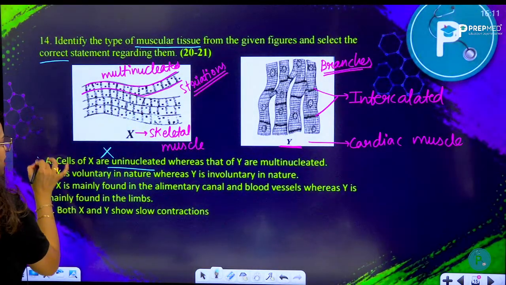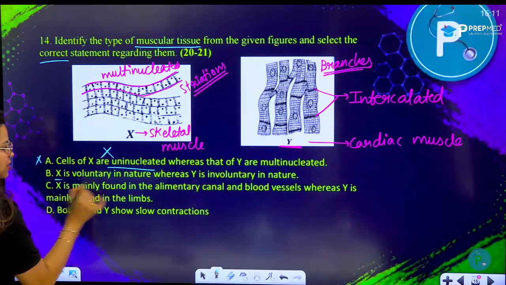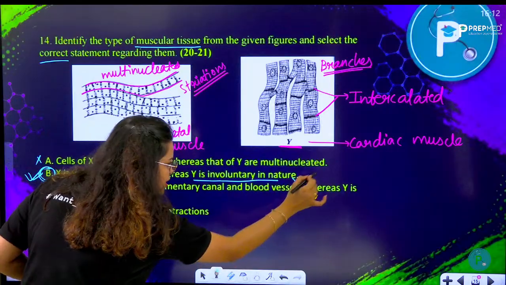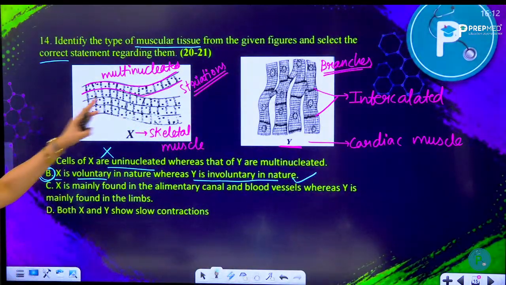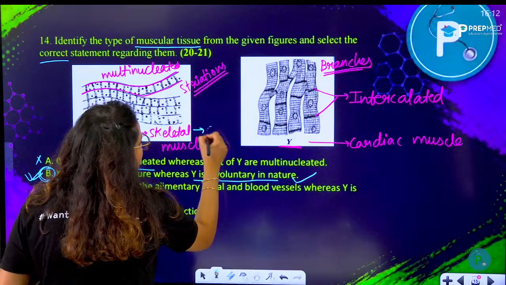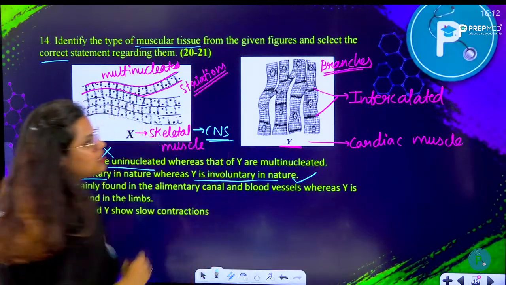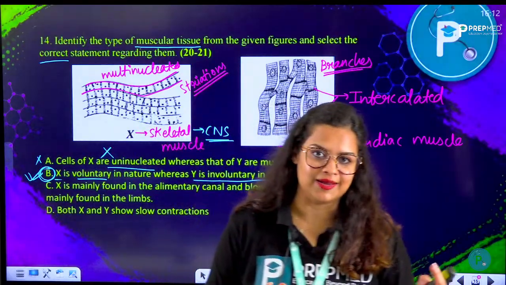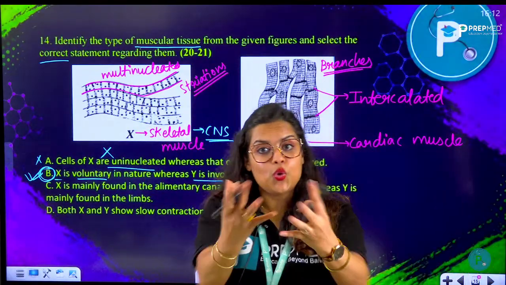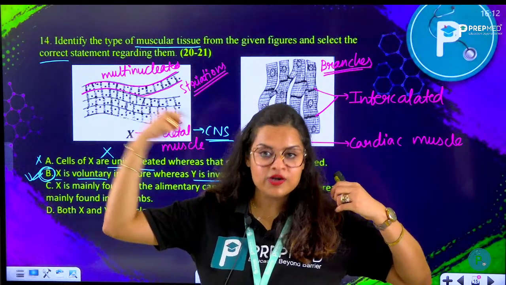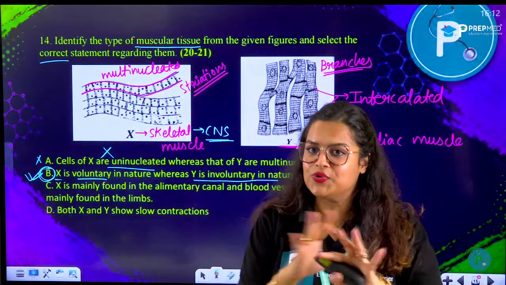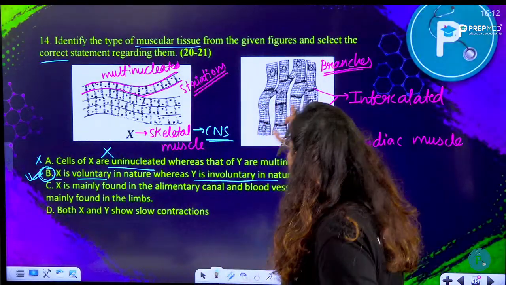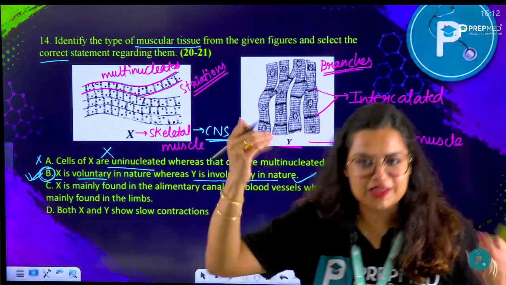So this is wrong. A is wrong. Followed by, X is voluntary. Yes, X is voluntary, whereas Y is involuntary in nature. Absolutely right, because skeletal muscle is innervated by the central nervous system, or controlled by the central nervous system directly or indirectly. So the central nervous system is under your own control. If I want to contract my bicep, I would do so. If I don't want to, I won't do it, because it is under my will. That's why I can relax it.